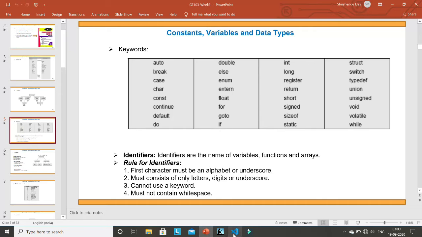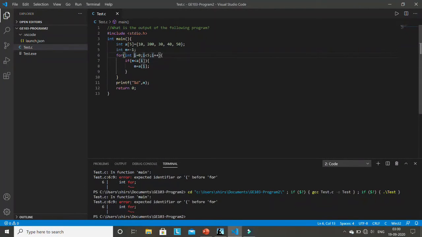Based on these rules, till now we have used variable names as integer a, b, c, a1, b1. These are perfectly fine according to the rule, because the rule says your variable name must start with a letter or underscore. But you cannot write a variable like integer 2a. This is a mistake. See, it is already showing an error, because a variable name cannot start with a digit.